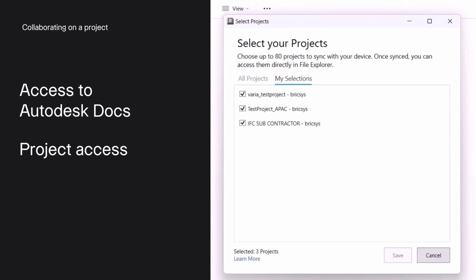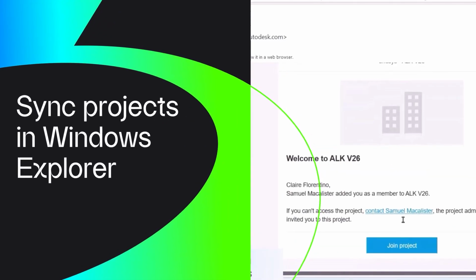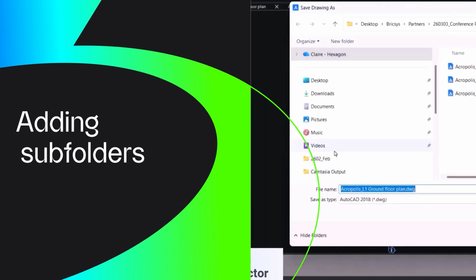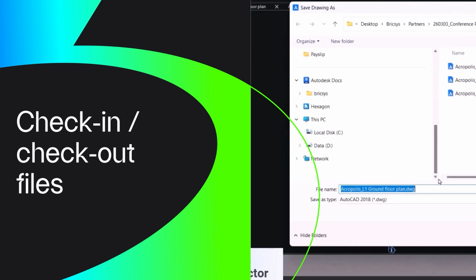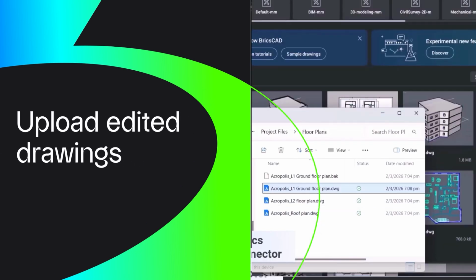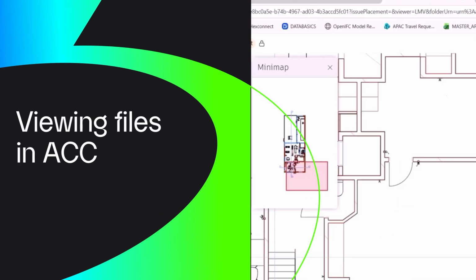In this particular demonstration, we'll see how we can download the connector. We'll sync projects in the Windows Explorer, add a subfolder. We'll see how we can do checking in, checking out of the files, or locking the files. We'll see how we can use BricsCAD to work on the drawings. And of course, we'll upload the drawings back after they're edited. And lastly, viewing the files on ACC.